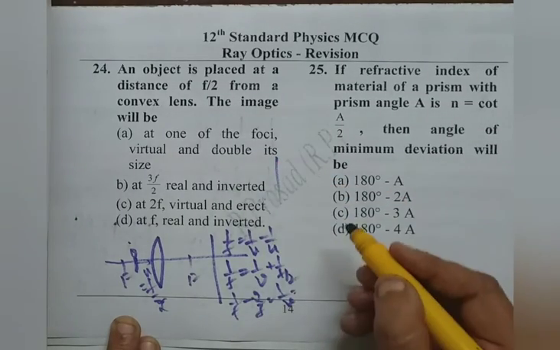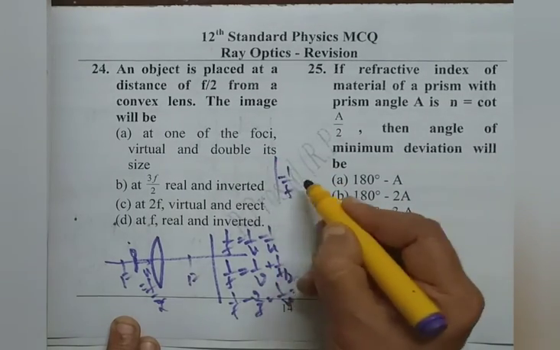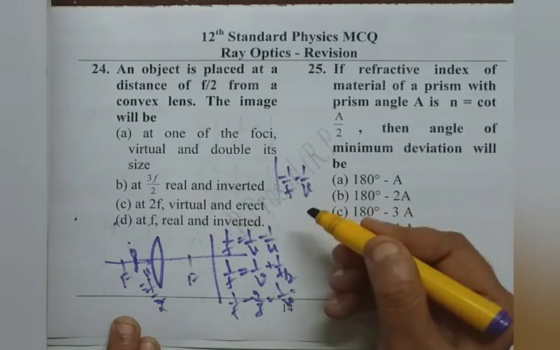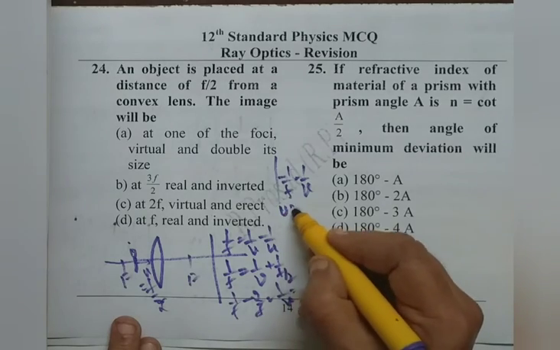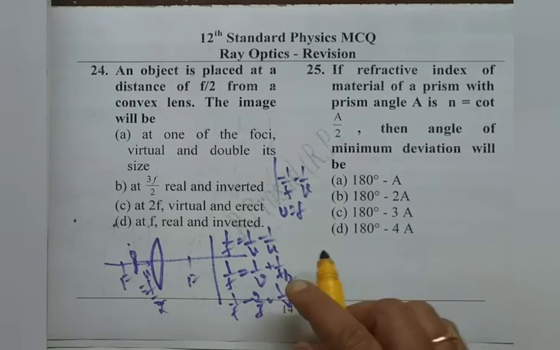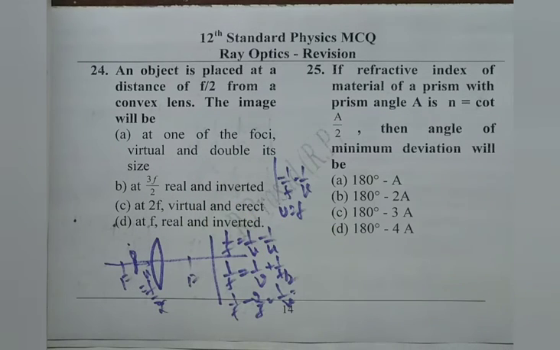Therefore, as we can see here, minus 1 by f is 1 by v. So, v is f. That means it forms at one of the foci. So, we read all the things there. First option, at one of the foci, that itself is correct. It is virtual because it's on the same side of the object.